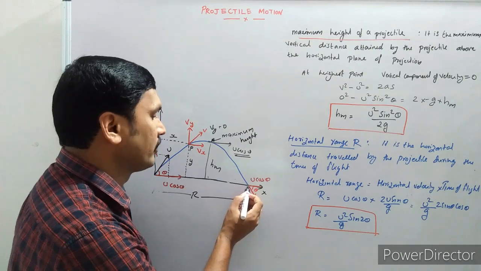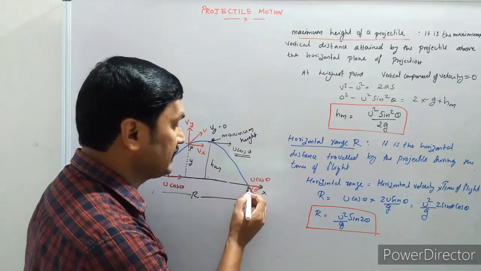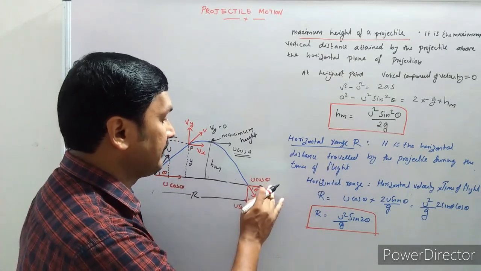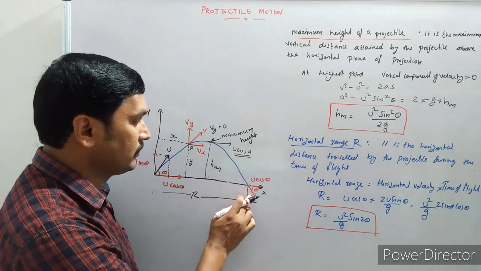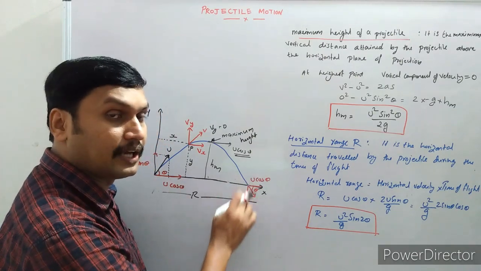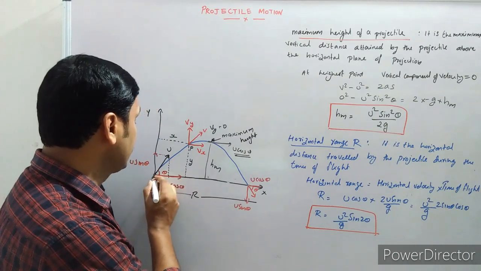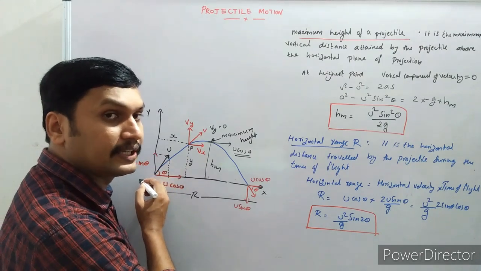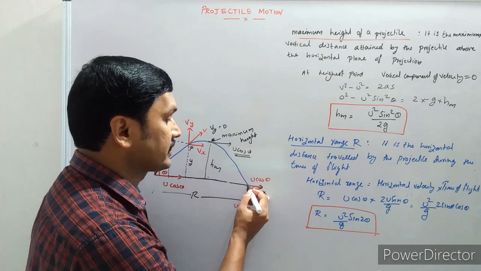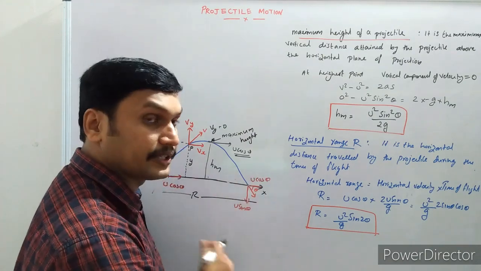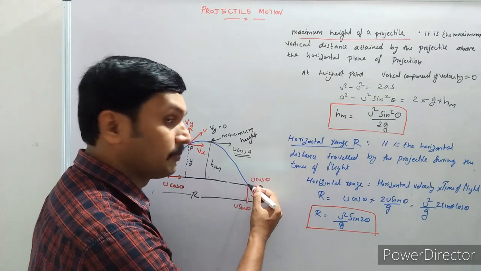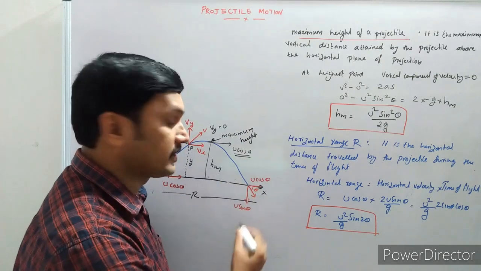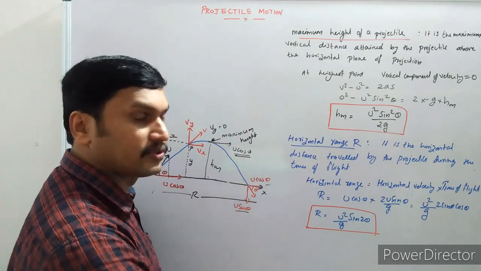Once it reaches the same height, at this point it has the same horizontal velocity u cos theta, and it achieves the same vertical velocity u sin theta, but in the downward direction. When projected from here, it had an initial upward vertical velocity u sin theta. But when the projectile reaches the same height of projection, it has a vertical velocity u sin theta in the downward direction. u cos theta is also the same.